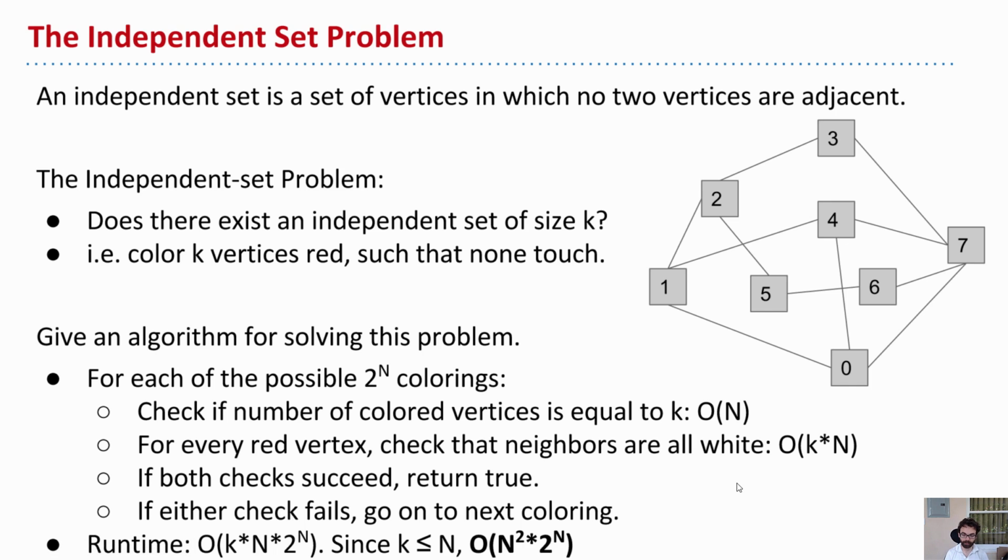And of course, k can be no larger than n. So we can just say this is n squared times 2 to the n. That is the runtime of our algorithm. So it's exponential times a quadratic, but basically just exponential, really slow, okay? But it works. This algorithm will work.